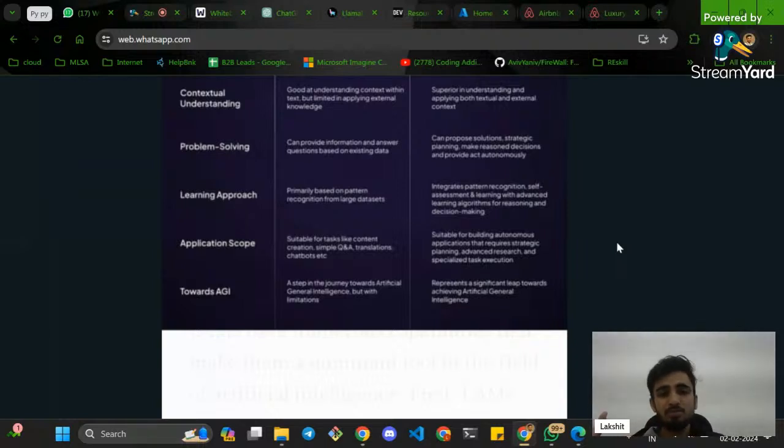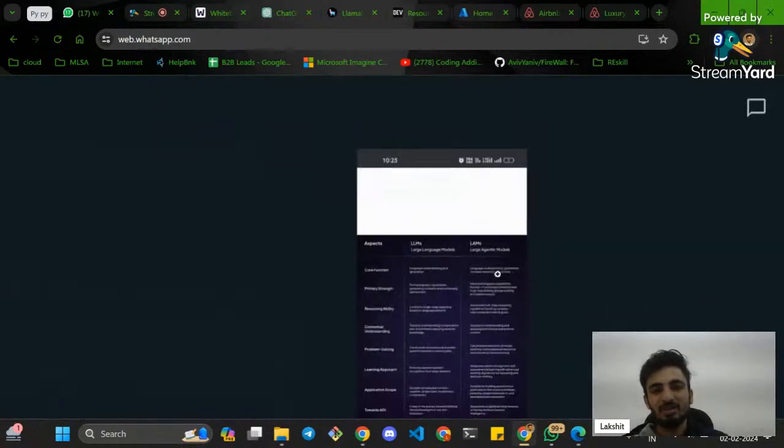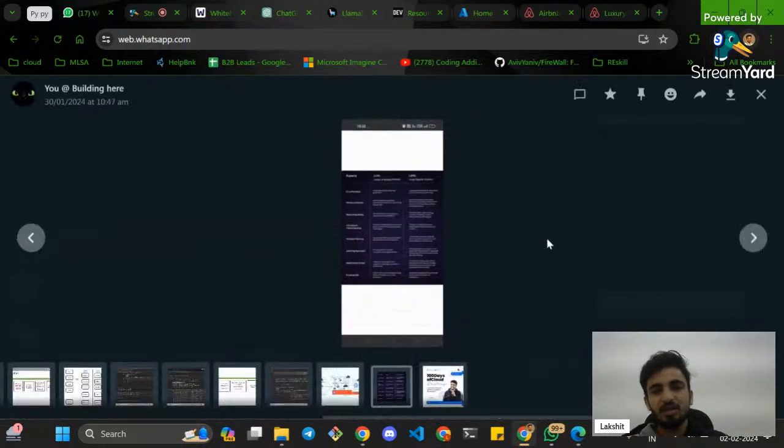But LAMs can do some advanced computations. They can plan, they can execute, they can research, and they can do multiple things, right? And there is something that we use in the industry, that is AGI, artificial general intelligence. We have this metric in the generative AI field, AGI, by which we try to compare artificial intelligence with human intelligence. So how near it is to human intelligence, right? This AGI will be able to tell it. So these LAMs are pretty much near when it comes to LLM models, right?